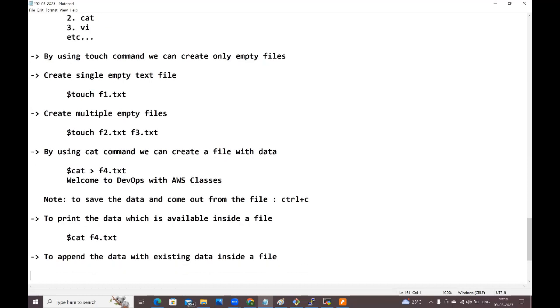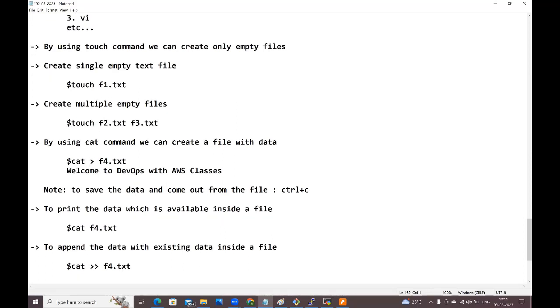guys, what we need to do? See here, $ cat double greater than f4.txt. Here we need to enter the data, guys. Here I'm going to give: welcome to Springboard and microservices.